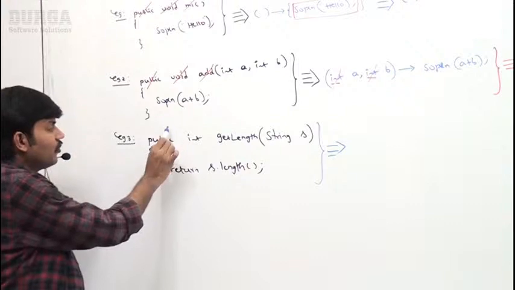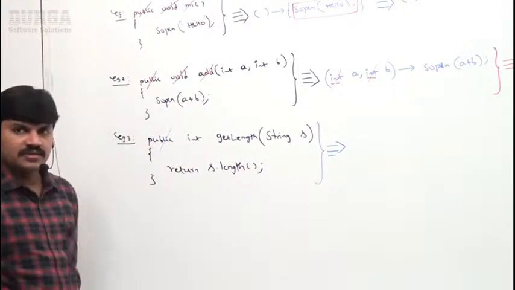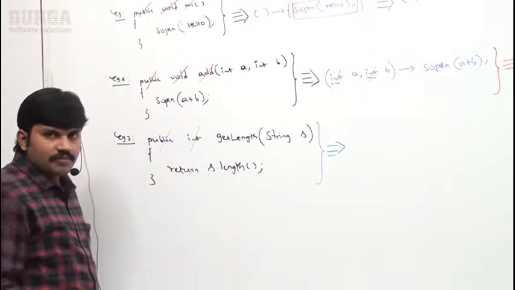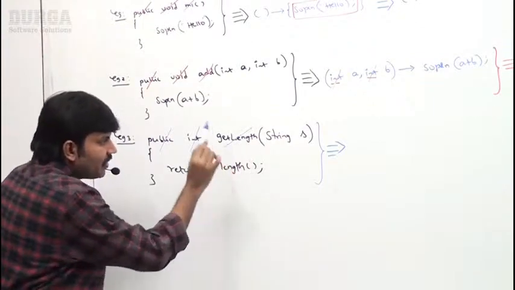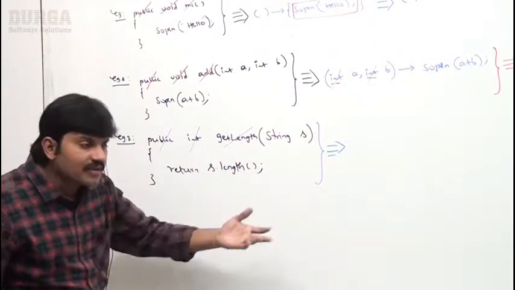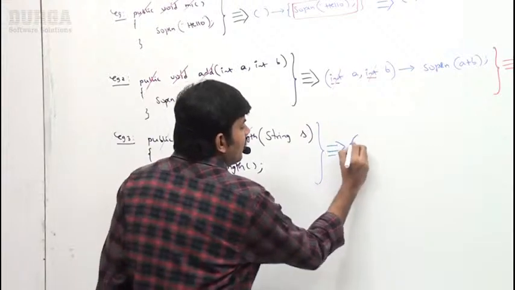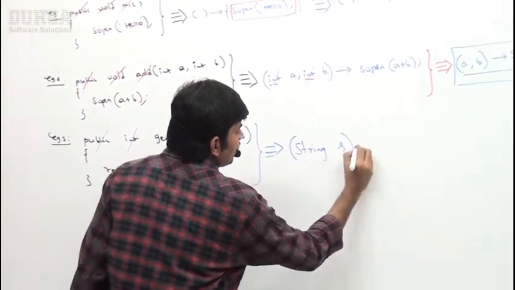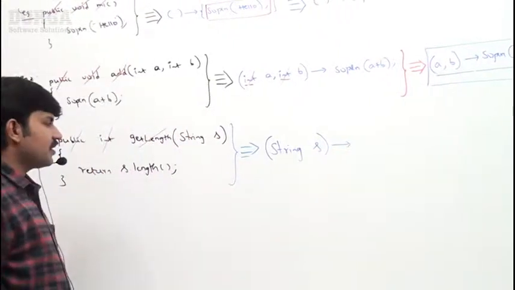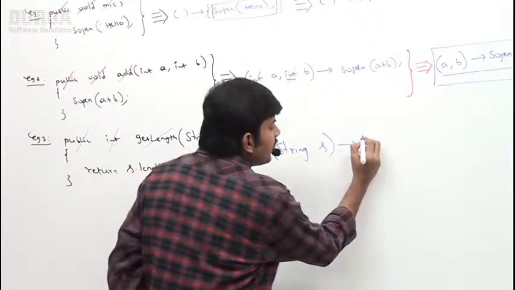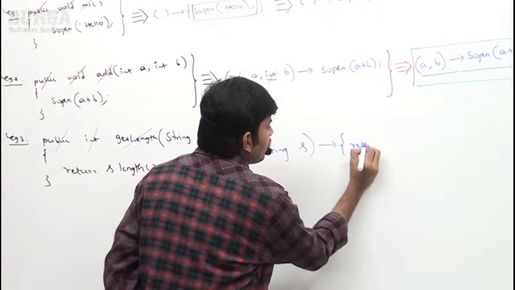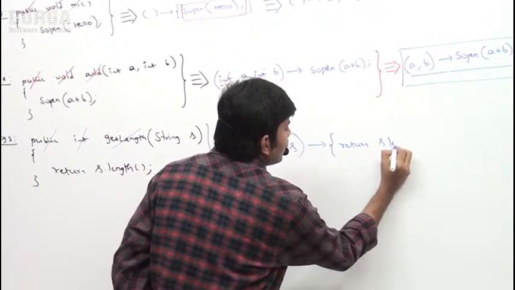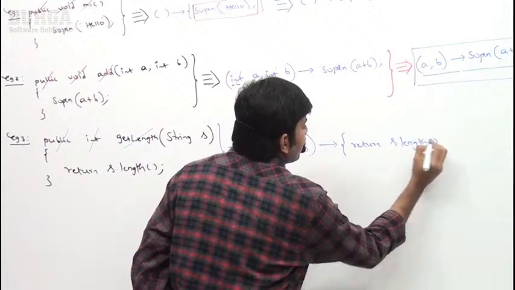Sir, can I remove the modifier? Yes. Can I remove the return type? Yes. Can I remove the method name? Yes, obviously. Then what is remaining, sir? Now observe: String s gives, okay, here curly brace open, return s.length.